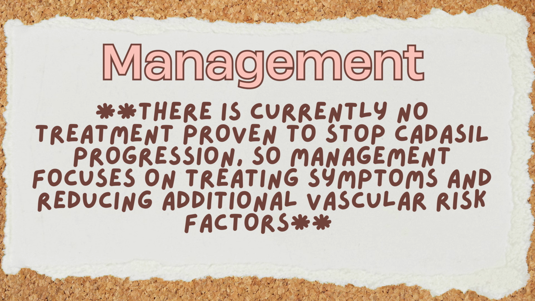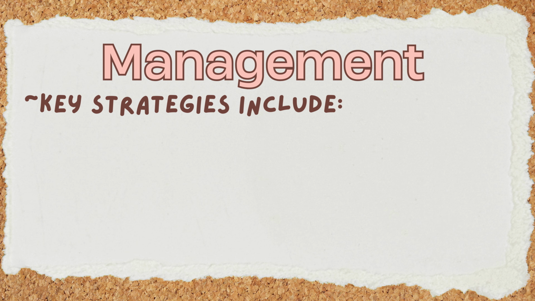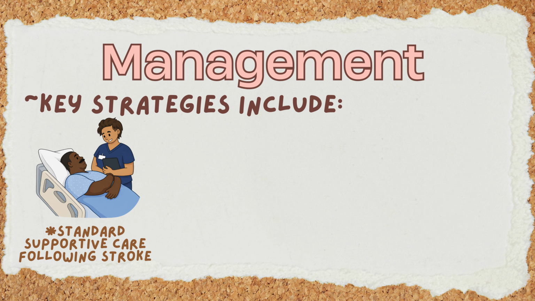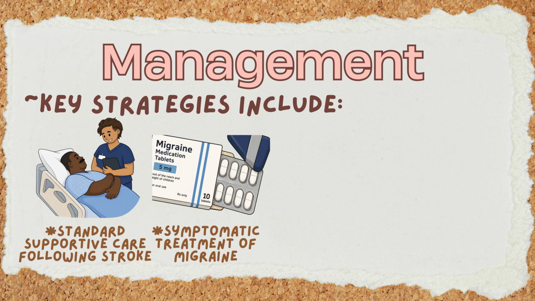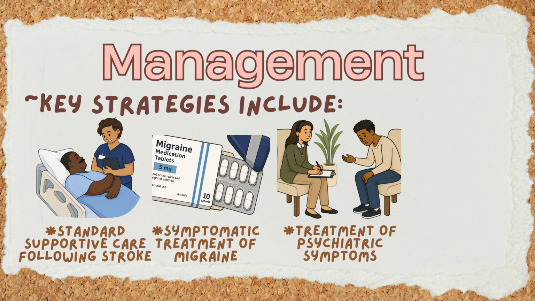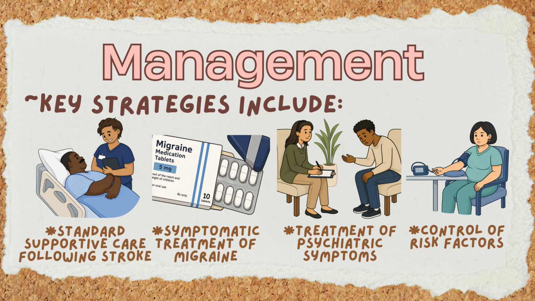There is currently no treatment proven to stop CADASIL progression, so management focuses on treating symptoms and reducing additional vascular risk factors. Key strategies include standard supportive care following stroke or TIA, symptomatic treatment of migraine, treatment of depression or other psychiatric symptoms, and control of hypertension, diabetes, hypercholesterolemia, and smoking.